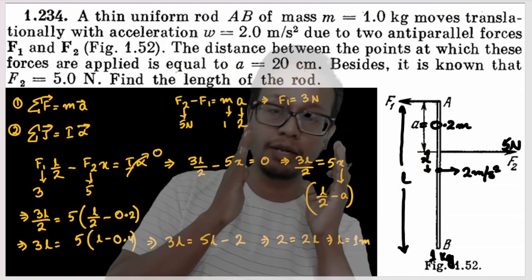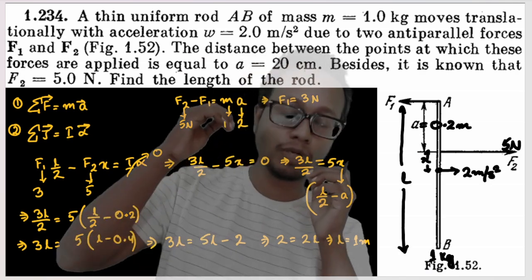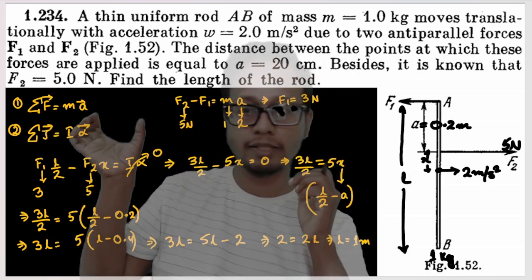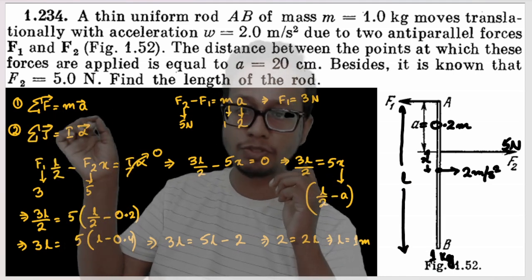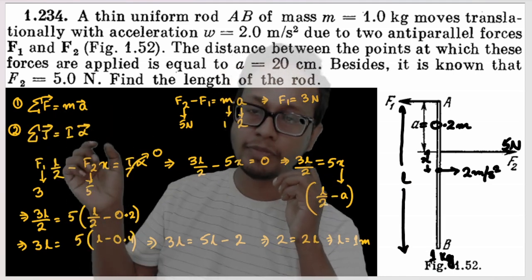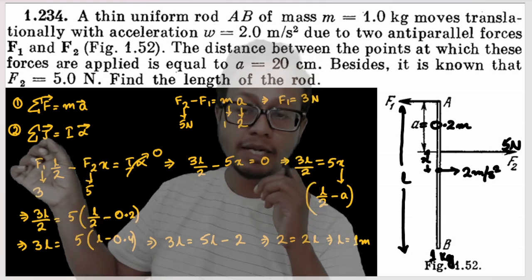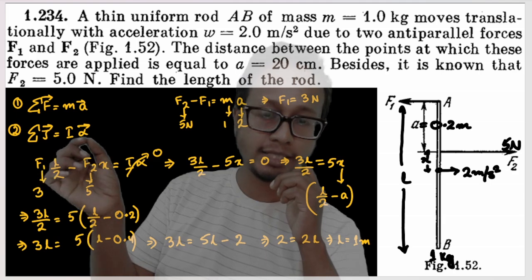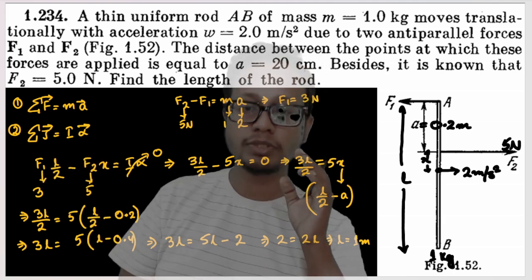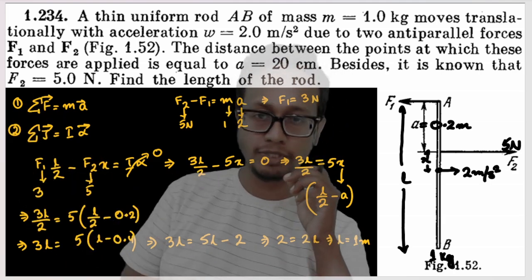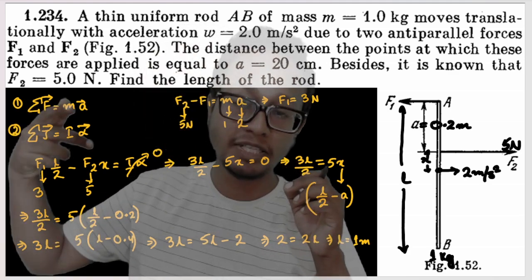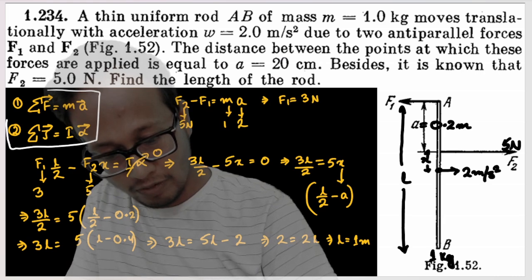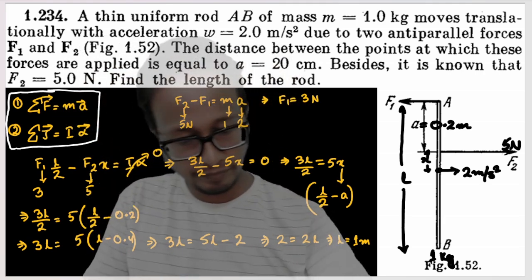The main underlying point of this question is that in your rotational dynamics or rotational mechanics, whenever you have this equation, you must take the fundamentals: net force in a specific direction is equal to mass into acceleration in that direction, plus one more equation you have to use, that is net torque in a specific direction is equal to moment of inertia of the body into angular acceleration in that direction. Understood? These are the two fundamental equations that you must be using. That's it, and that would be the basis of the entire rotational dynamics. This is the fundamental way of solving rotational dynamics.